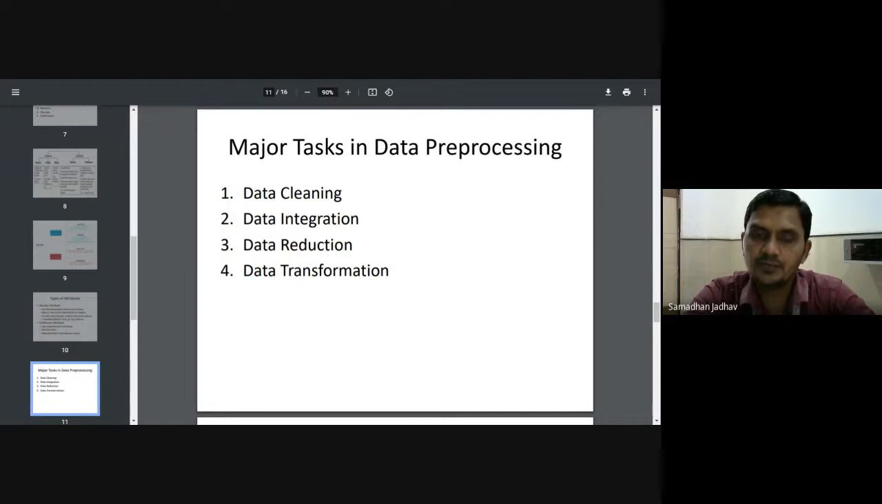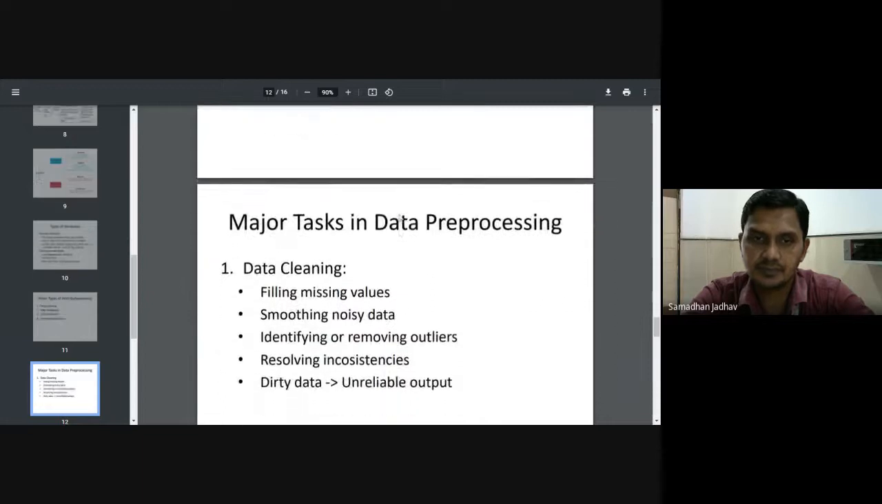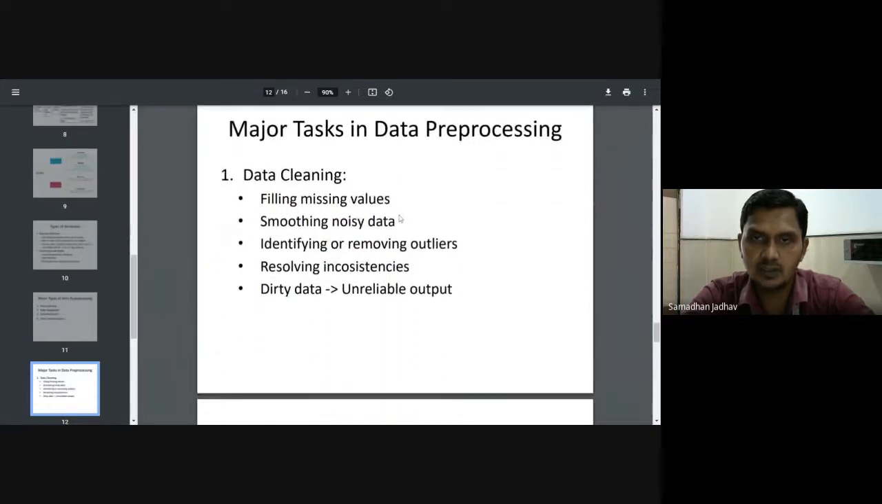So that is why we must understand that our data to be used for data mining must undergo data cleaning, data integration, data reduction, and data transformation. So let us see in short what is data cleaning. This is a short introduction about data cleaning.